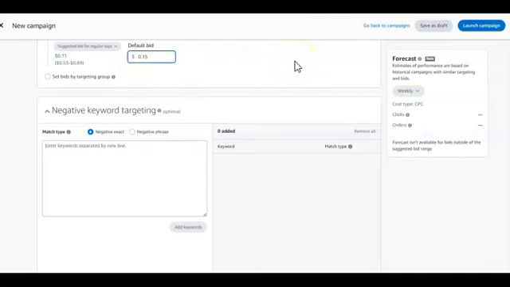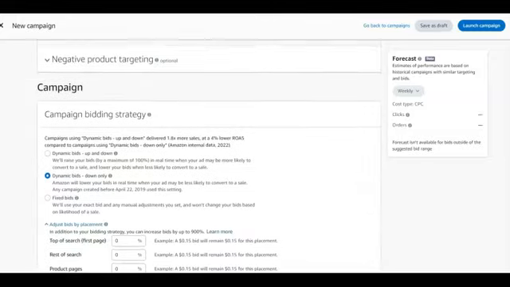So you can see it's the same process, nothing changed. Two auto ads, one is going to be high bid, one is going to be low bid. For the high bid, I use 30 cents default bid, and for the low bid, I use 15 cents. Nothing else changed. It's still the same.